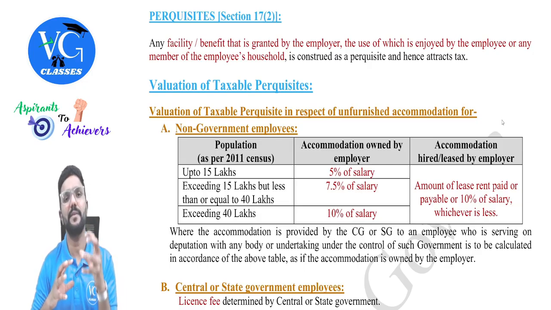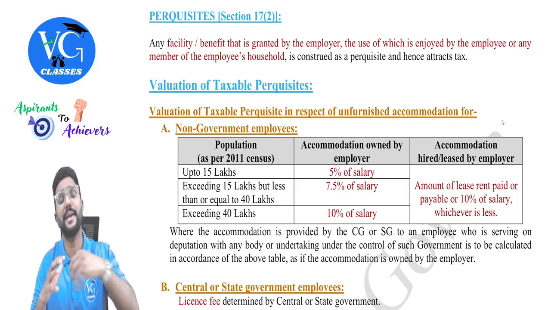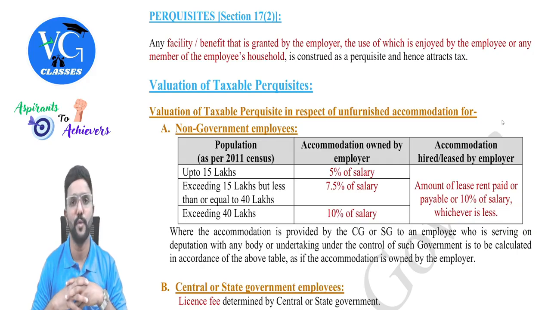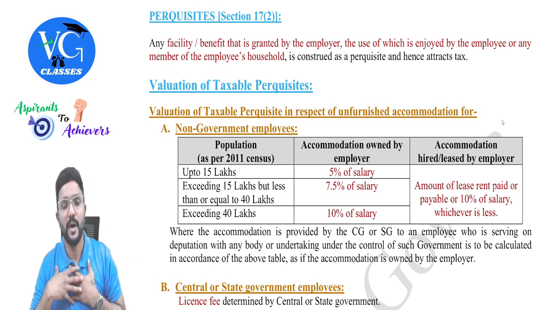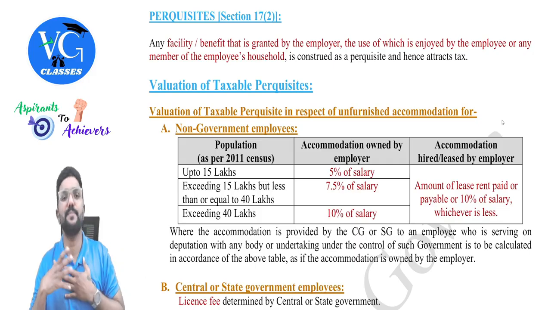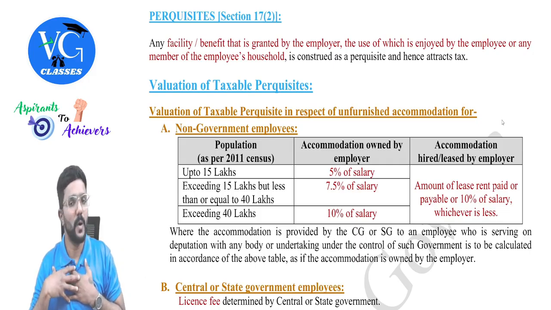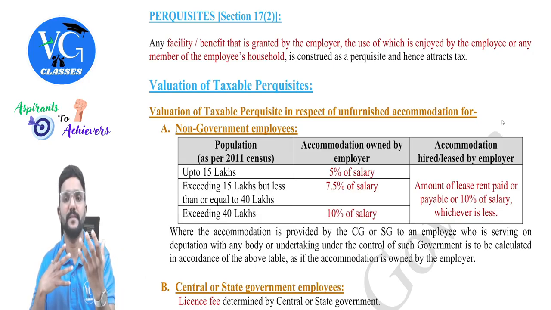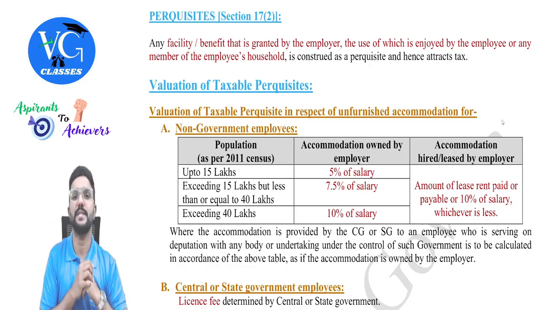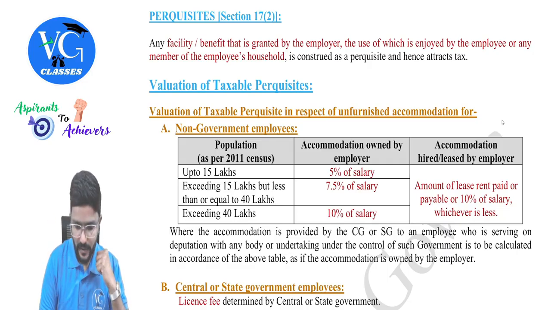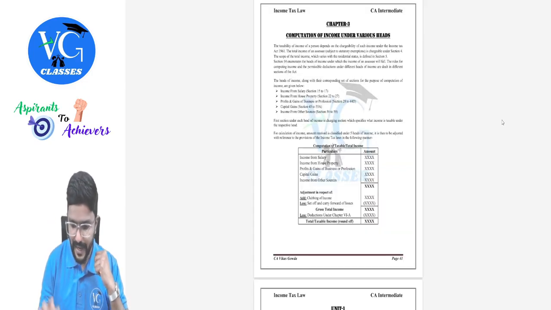Perquisite is the benefit given by the employer to an employee or any family members of the employee. Or it can also be expenses incurred by the employee, which is reimbursed by the employer. Or else the employee's expenses are paid by the employer. All this is a part of perquisite, which is taxable in the hands of the employee under the head salary. And with respect to perquisites, we need to check what is taxable. So what is taxable? How do we calculate it?